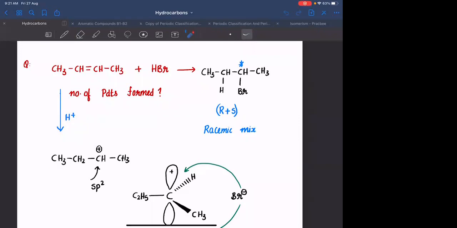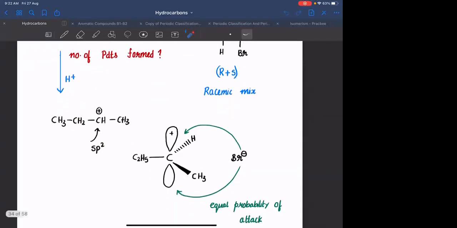It is based on the rate determining step. The rate determining step is the addition of the electrophile. Hence, it is called an electrophilic addition reaction. What happens in the addition of HBr? Suppose we look at the addition of HBr. Whenever you are adding H positive, it is converting into a carbocation. This particular step is the rate determining step.